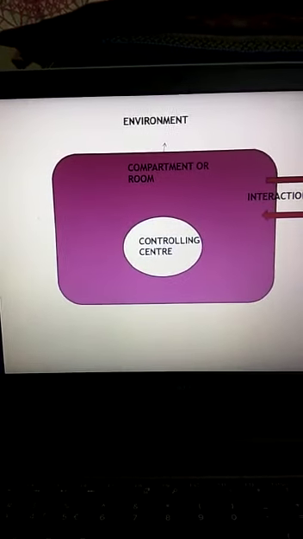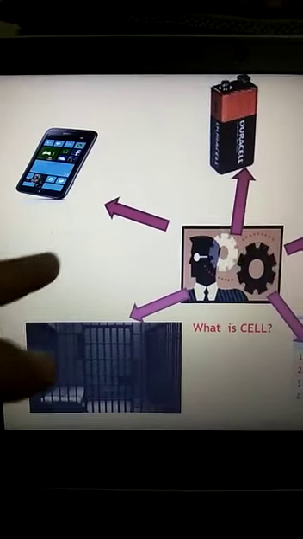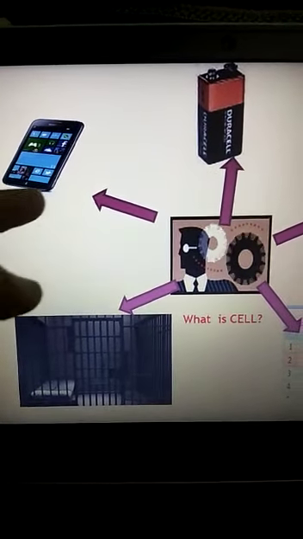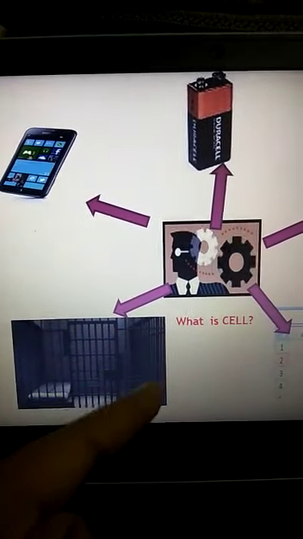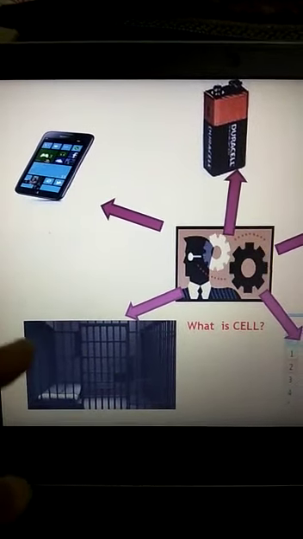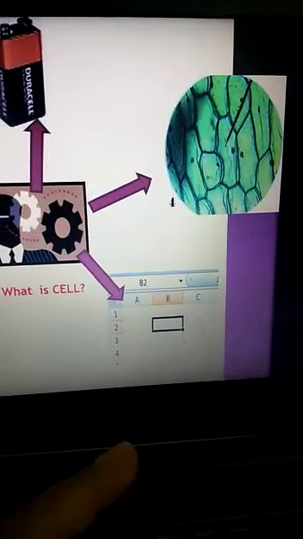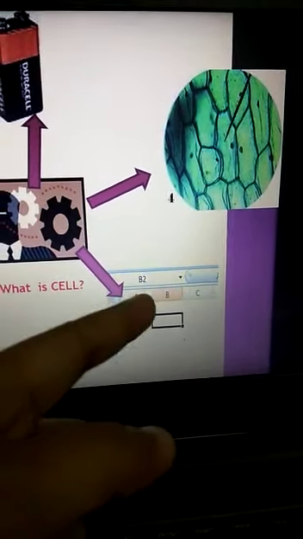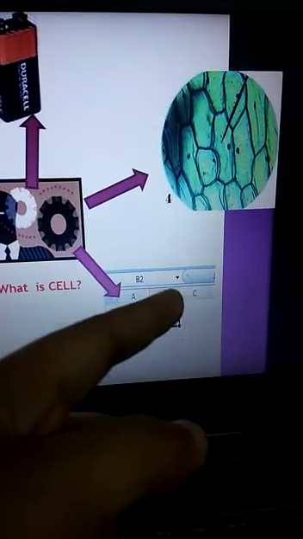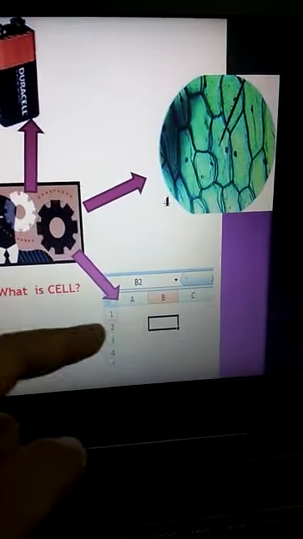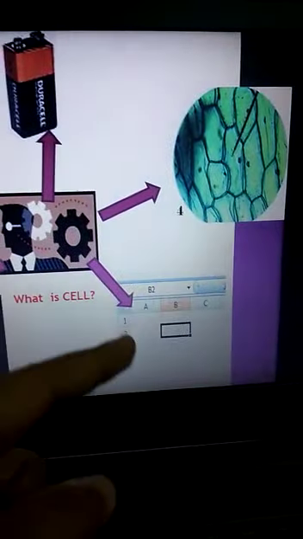For example, let us see the phone again. This is a cell phone. The cell phone marks a compartment. Can you see that? It is very different from the outer environment. The room has its wall that makes it different from the environment. The battery has a box or compartment that makes it different from the environment. This is the cell present in Microsoft Excel. This box has a special compartment that separates it from the other cell.